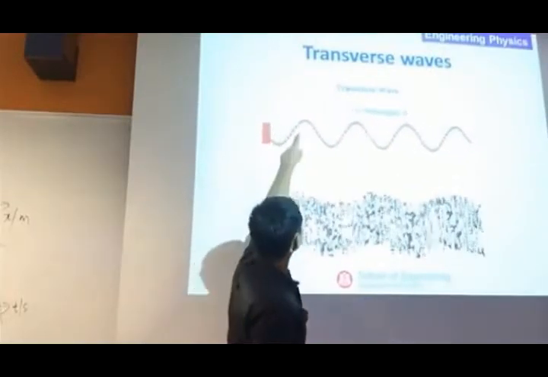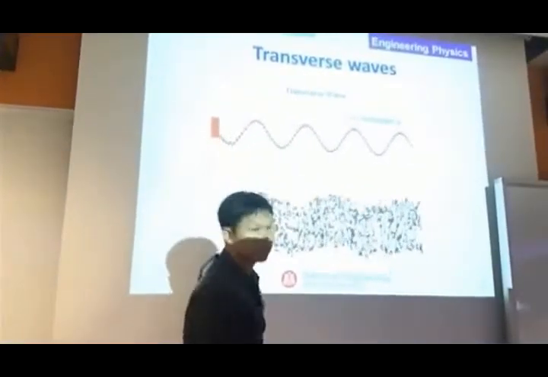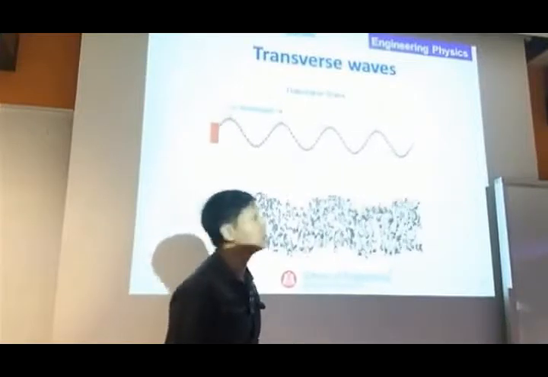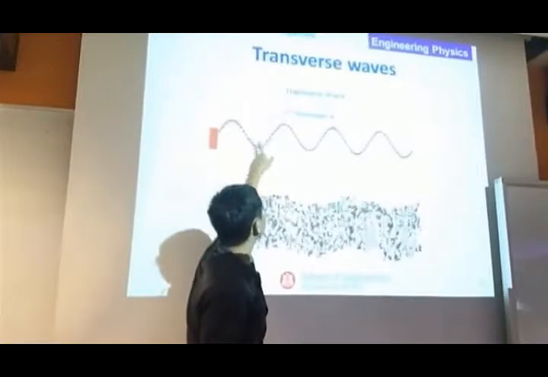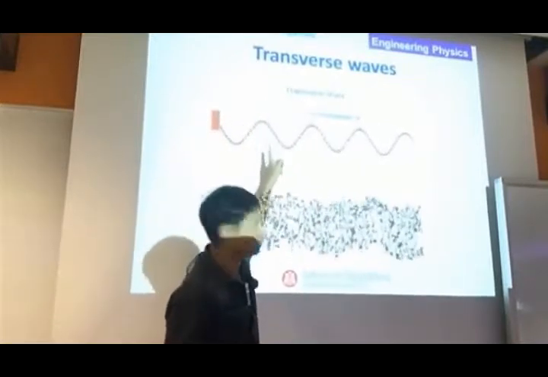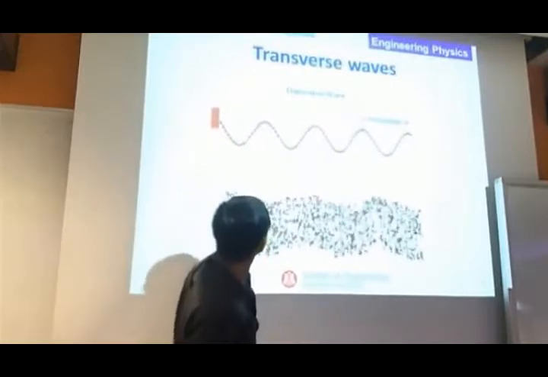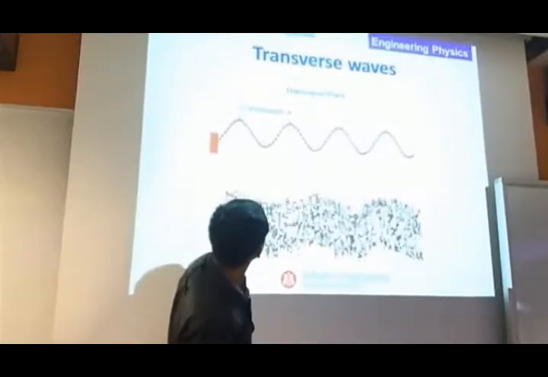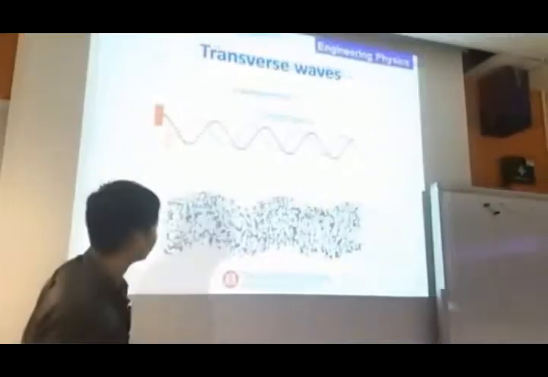So if you look at this particle and this particle, are they in phase? I suppose hardly, because over here it's moving down, then after that it's moving up. You can see that it's not together. How about particle 1 and particle 3? Are they the same? I don't think so again.